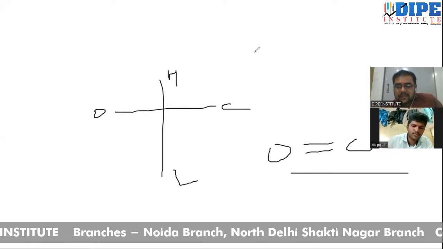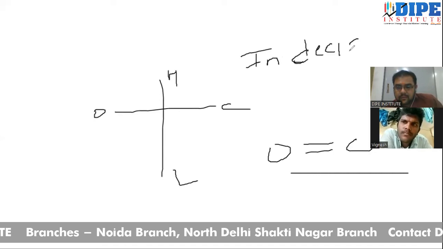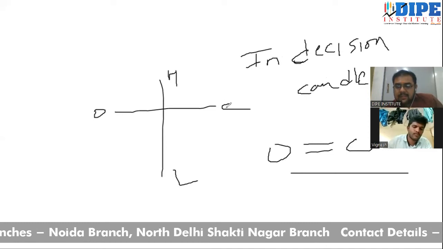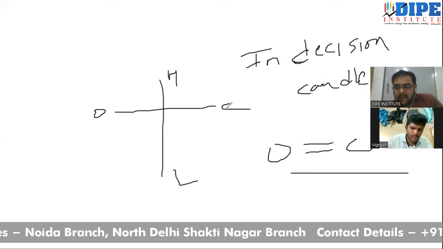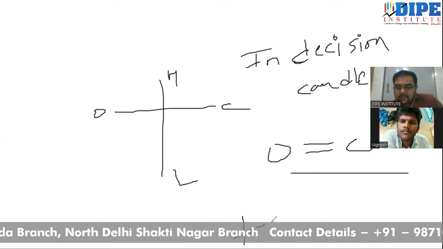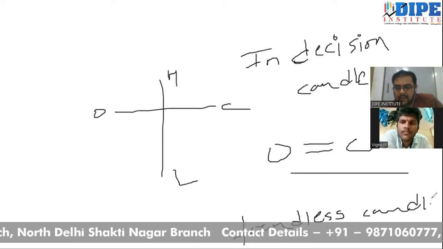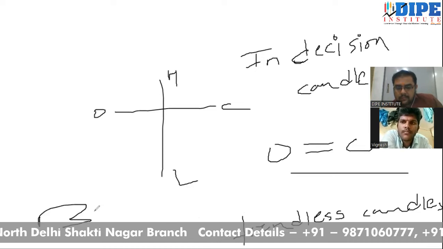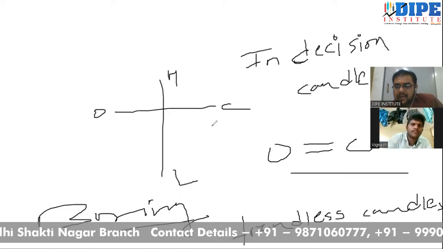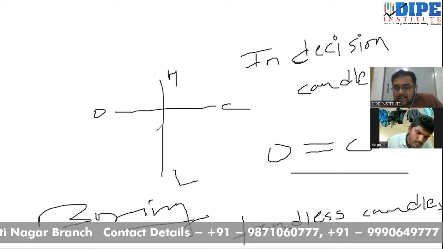Now this type of candle is called an indecision candle, because this candle is not letting you know the trend of the market. It is confusing you. And this type of candle is also called a trendless candle, or in technical terms, some people also call them boring candles, because they form under dull market conditions. If the market is forming a Doji, that means the market is dull today.